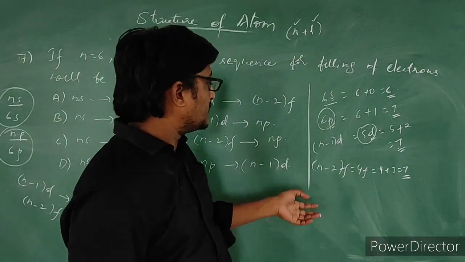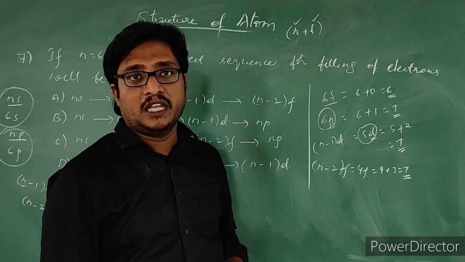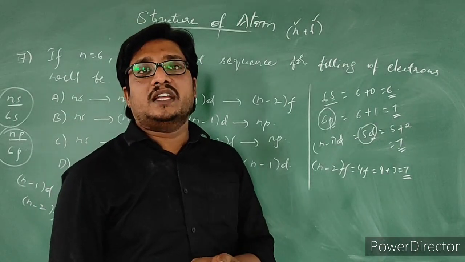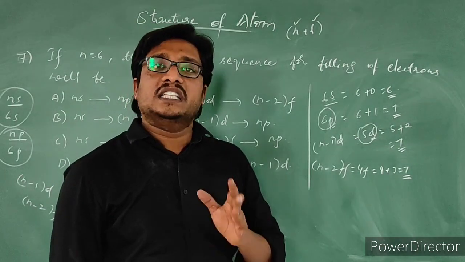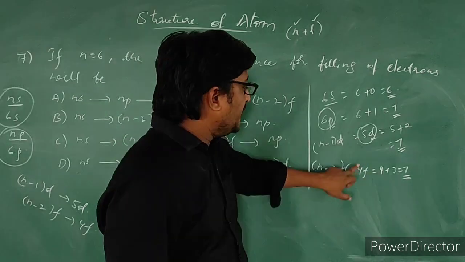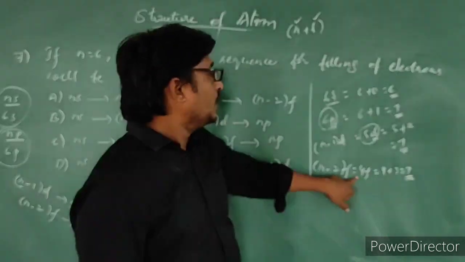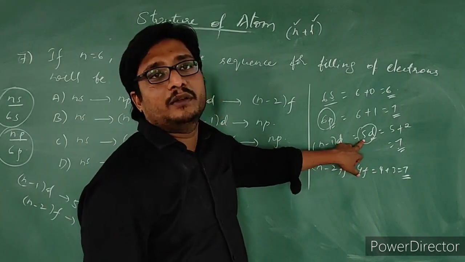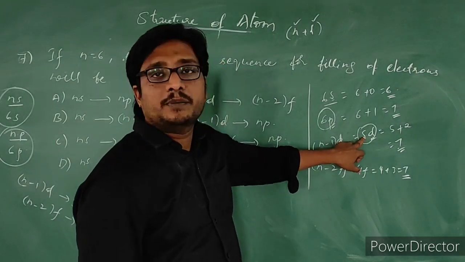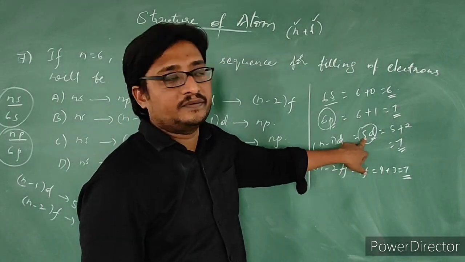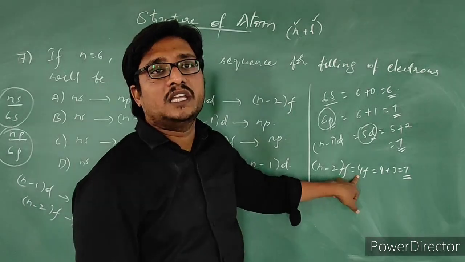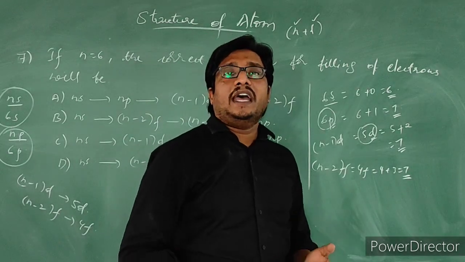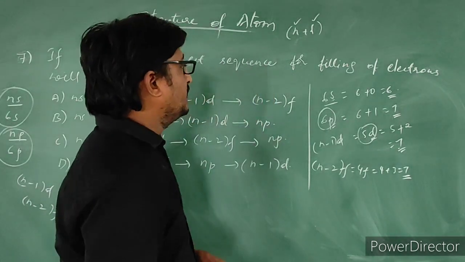But if you see this, as I said before, those orbitals which have high principal quantum number will have the same energy. Among 5d and 4f, 4f will have lower energy compared to 5d, because in case of 5d the principal quantum number is more, 5. Here it is 4. Now, how do the electrons get filled in these orbitals?